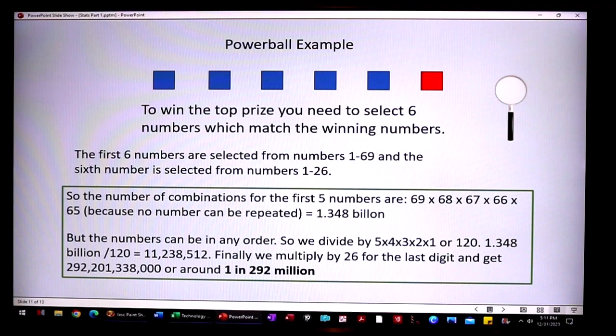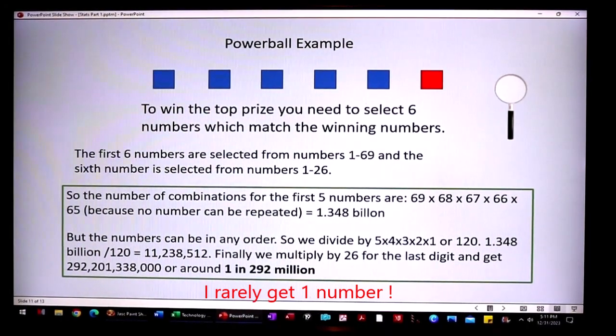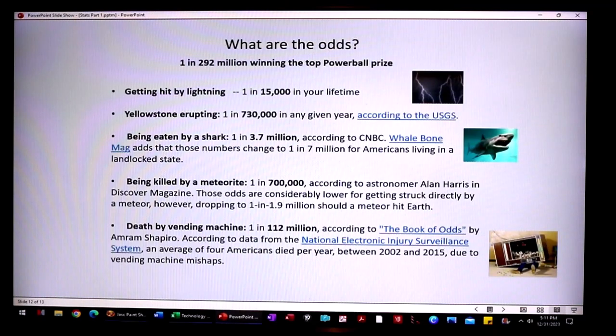And right now, as I'm making this, the top prize, I think, is about $800 million. Okay, so how big is that? If we look at some other odds in the world, getting hit by lightning is 1 in 15,000. Much better than hitting the lottery. Yellowstone erupting is 1 in 730,000. Being eaten by a shark is 1 in 3.7 million, unless you live in somewhere like Nebraska or Kansas where there's no oceans, and the odds change to like 1 in 7 million. Being killed by a meteorite, 1 in 700,000.